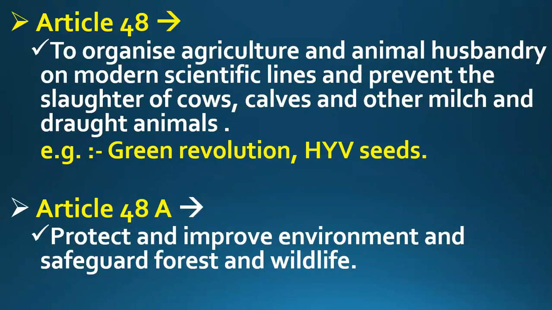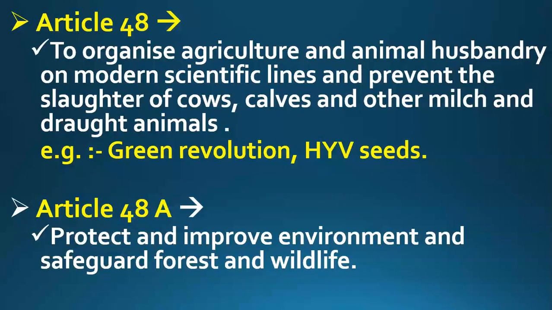Now what is the meaning of agriculture? You all know agriculture is related to growing crops. Actually the meaning of agriculture is much wider, but here just understand that agriculture means growing crops. What is animal husbandry? Animal husbandry means rearing of animals at a very large scale. So Article 48 says that government should try to organize agriculture and animal husbandry on modern scientific lines.